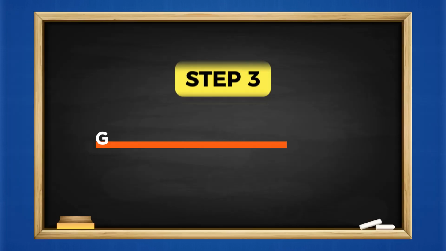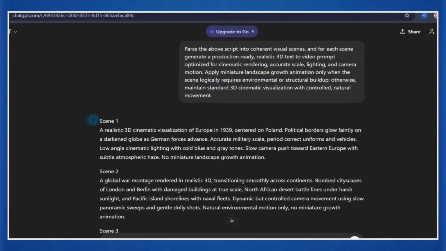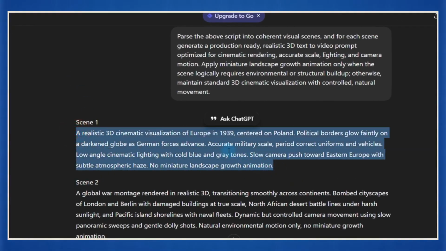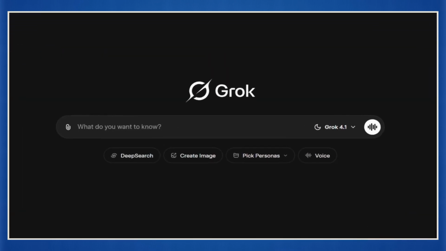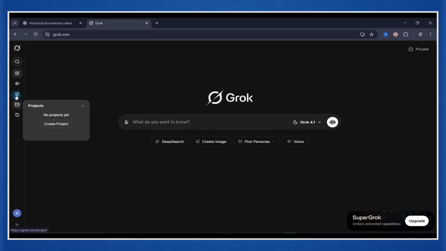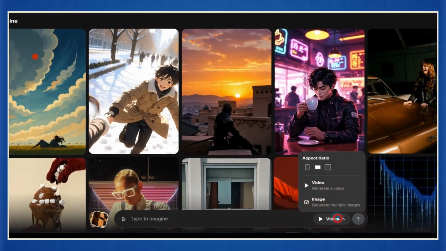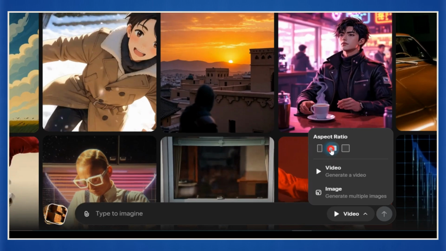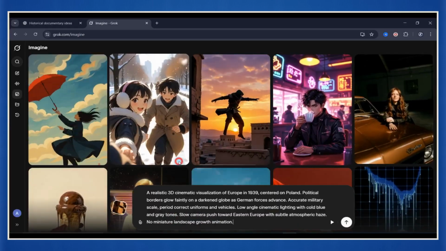Now it is time to generate the visuals using Grok. Go back to ChatGPT and copy the first scene prompt. We are skipping image generation today, so head directly to grok.com. This tool is completely free and allows up to 20 video generations per day on a single account. Click on the Imagine tab, set the video ratio to 3:2 since we will adjust it later in CapCut. Paste the prompt and hit enter.